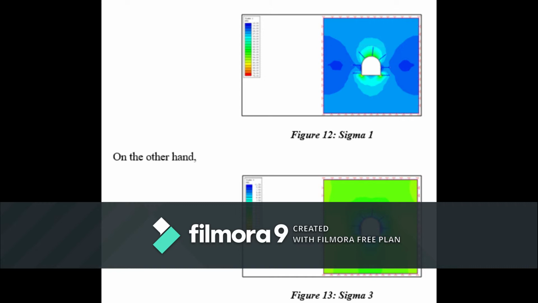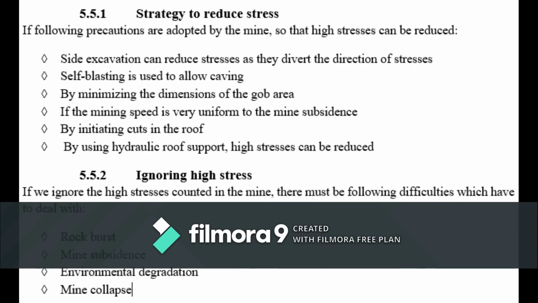For the numerical method for the rock support system, we used Phase2 as finite element modeling software. By drawing the excavation in Phase2, we saw that the excavation is safe enough, with no failure occurring around it. You can see in the diagram that there are stresses, but they are normal stresses. By bolting, we have reduced all the stresses applied on the excavation.